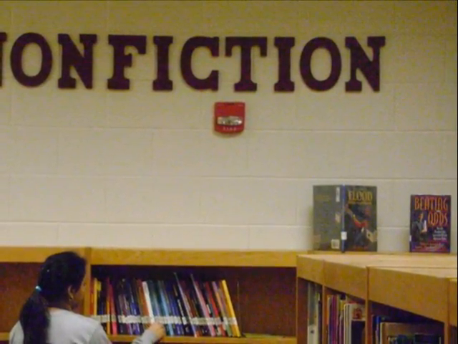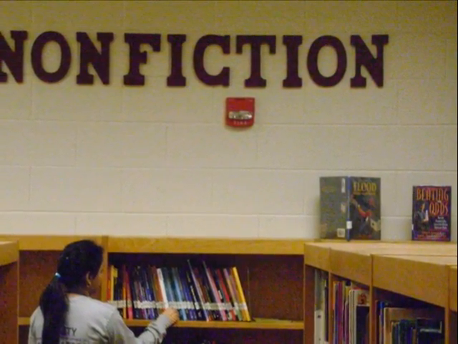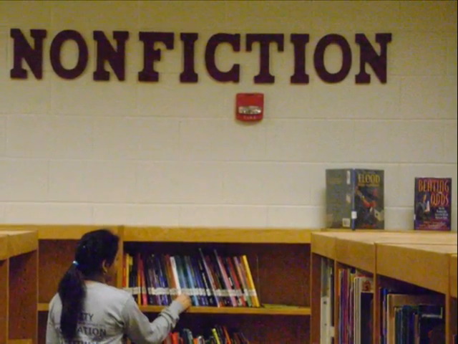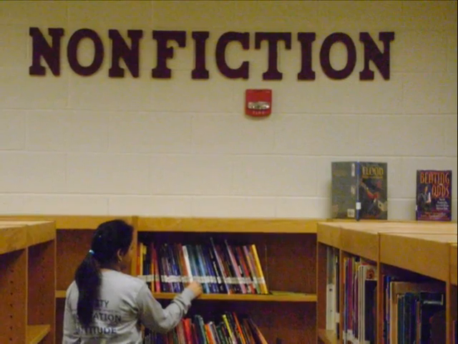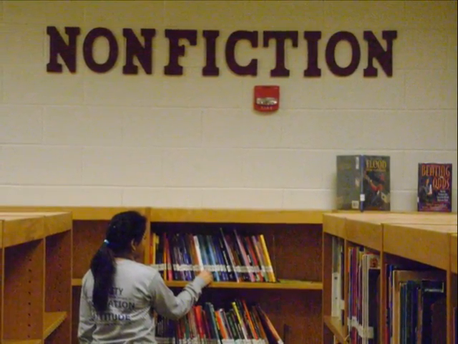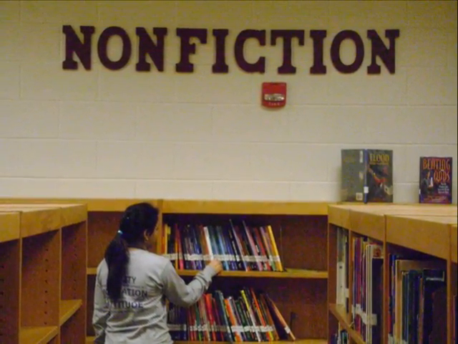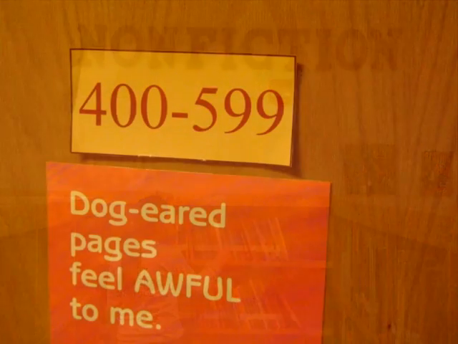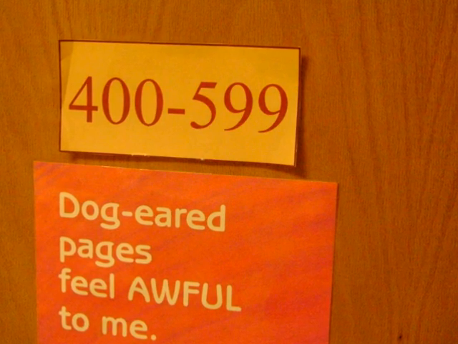Let's continue on our tour by taking a look at the nonfiction section. Nonfiction books are true and are used to gather information on a particular subject. Unlike the other 2 categories we have looked at, nonfiction books are shelved in numerical order by subject or topic. The dual decimal system is used to categorize or organize books in this section by grouping them in sets of 10. To help us easily locate nonfiction books, shelf markers are used to direct our search.